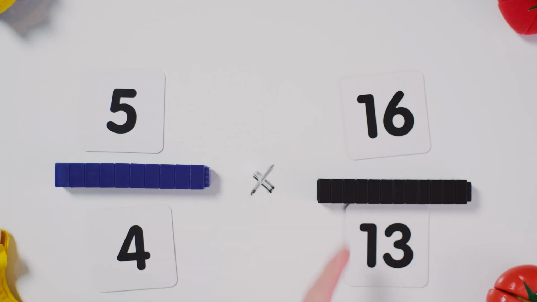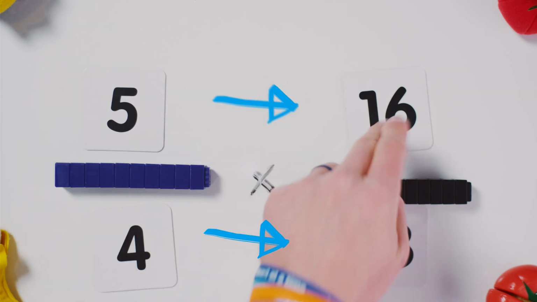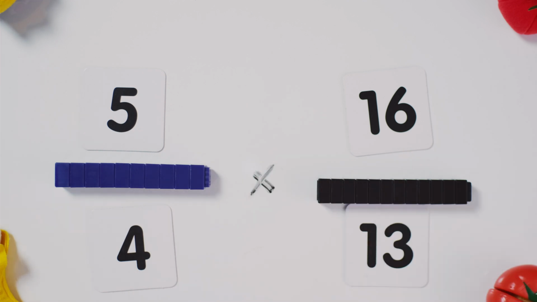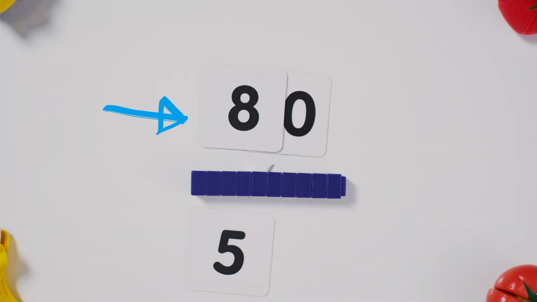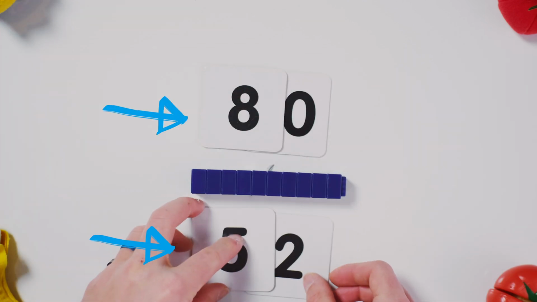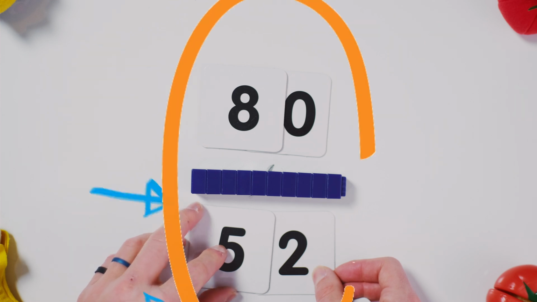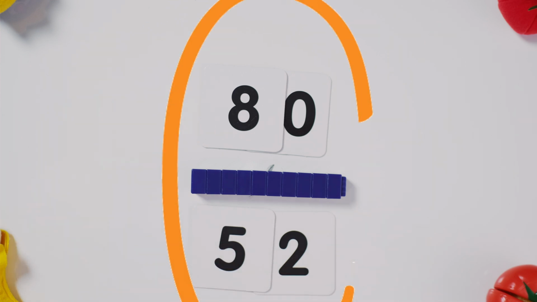5/4 by 16 over 13. Go straight across, numerators, denominators. 5 by 16, that's going to give us 80 over 52.